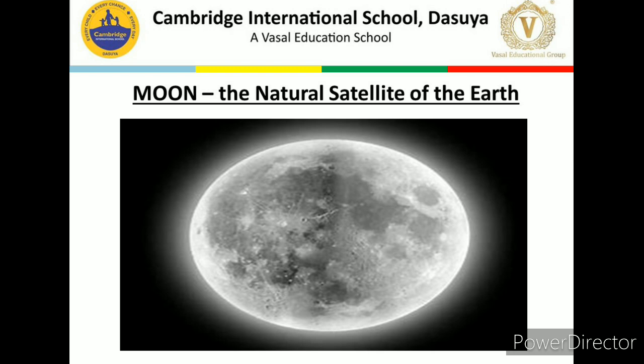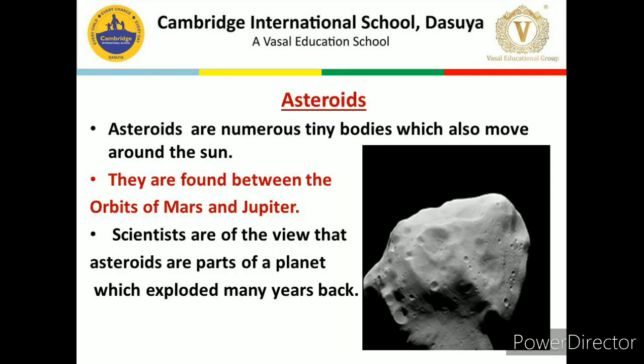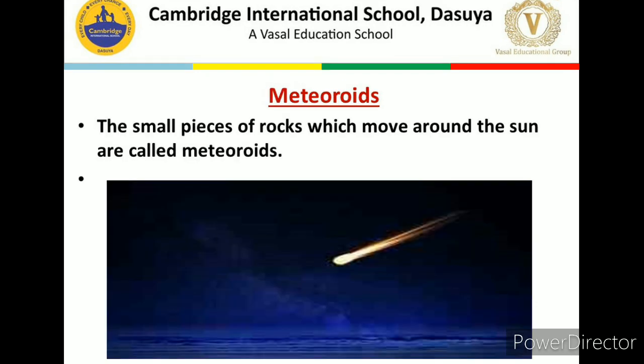Then we have discussed about asteroids and the meteoroids. Asteroids are the numerous tiny bodies which move around the sun, and they are found between the orbits of Mars and Jupiter. Meteoroids, we have discussed. Meteoroids are the small pieces of rocks which move around the sun.